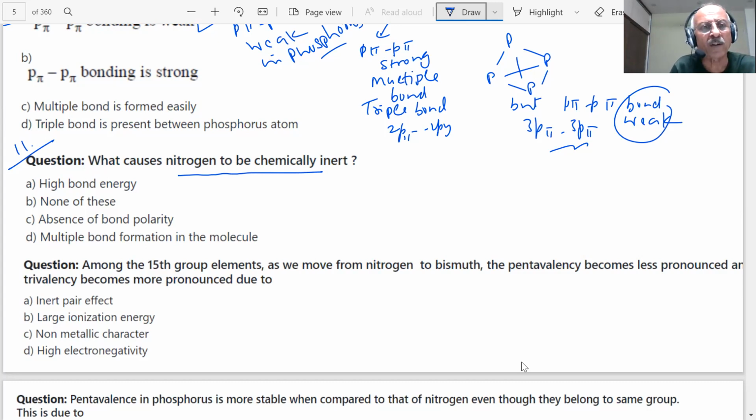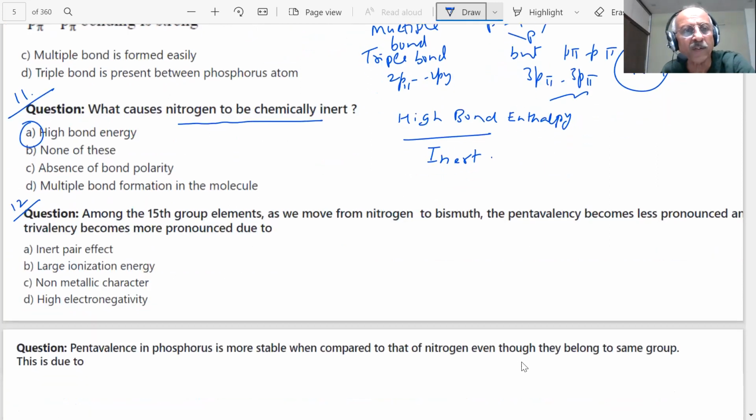In nitrogen you have high bond enthalpy. The higher the bond enthalpy, what will happen? More energy is required to dissociate, so it will become inert. Answer is A, students. Next question is on the screen, students.